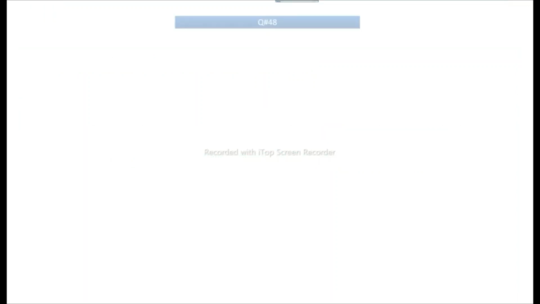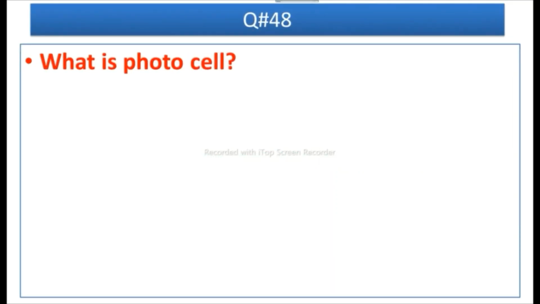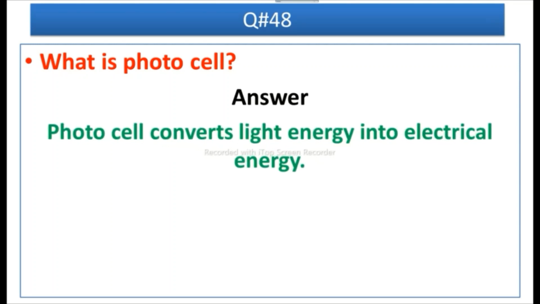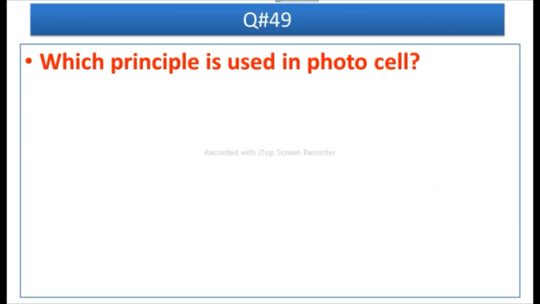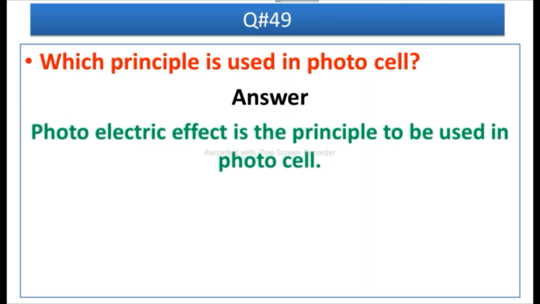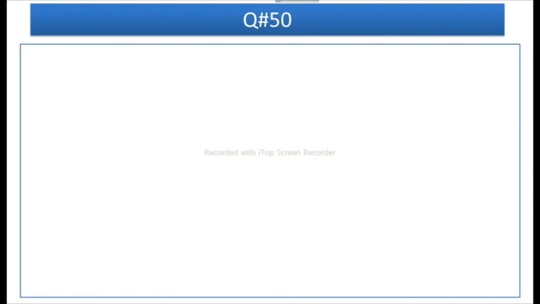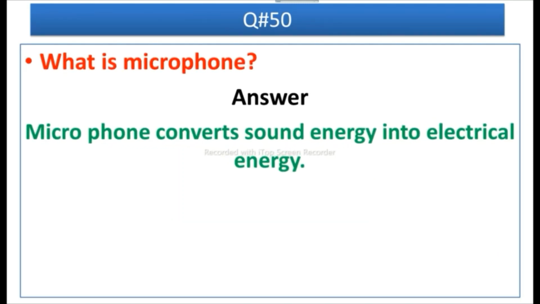ठीक है. Question number 48 is, what is photocell? ये भी अच्छा क्वेश्चन है. Answer is, photocell converts light energy into electrical energy. Question number 49, which principle is used in photocell? Answer is, photoelectric effect is the principle to be used in photocell. And the last question is, what is microphone? Answer is, microphone converts sound energy into electrical energy.